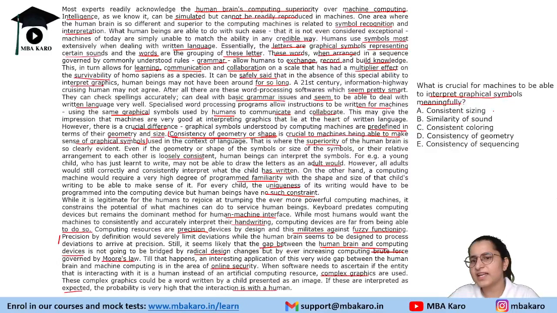Option A says consistent sizing. No, sizing is not mentioned anywhere, in fact, that there has to be a consistent size. Consistency of geometry or shape is there, size is not there. Then similarity of sound, no. Consistent coloring, no. Consistency of geometry, yes. I'm underlining the things which are not following. Sizing is not going to follow. Sound, no. Coloring, no. Consistency of sequencing, no. What is the correct answer? Consistency of geometry or shape. So option D would be the correct answer. That consistency of geometry or shape is needed, right.